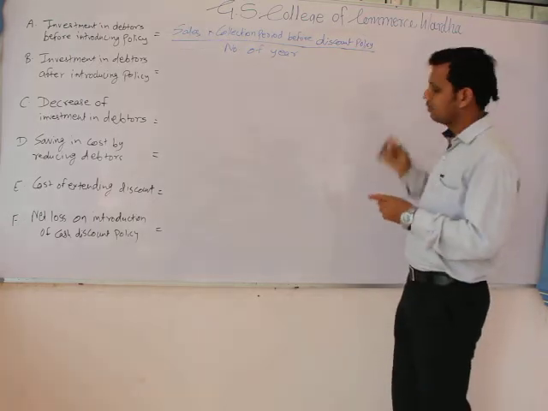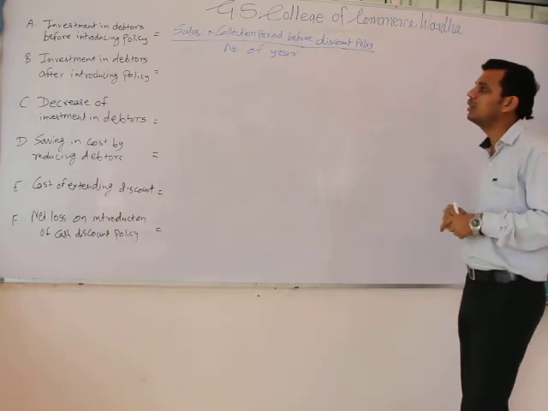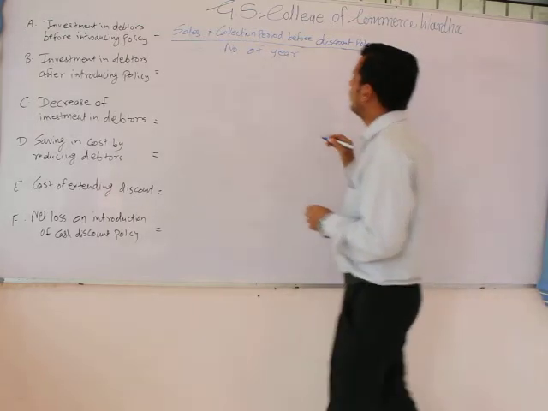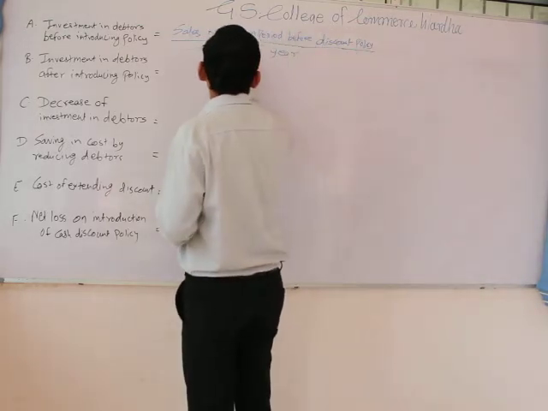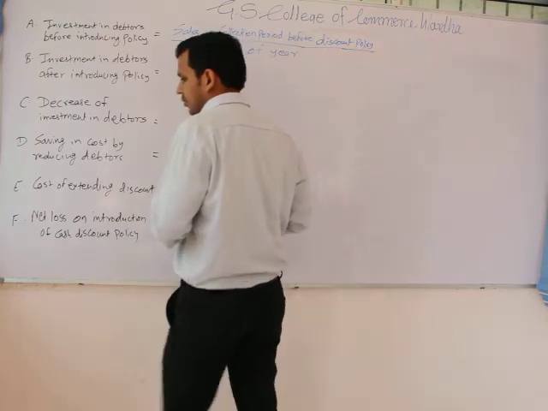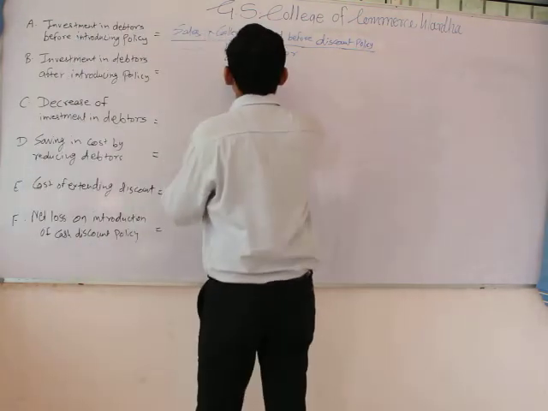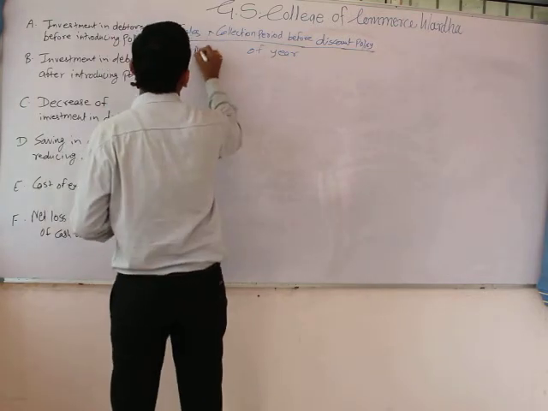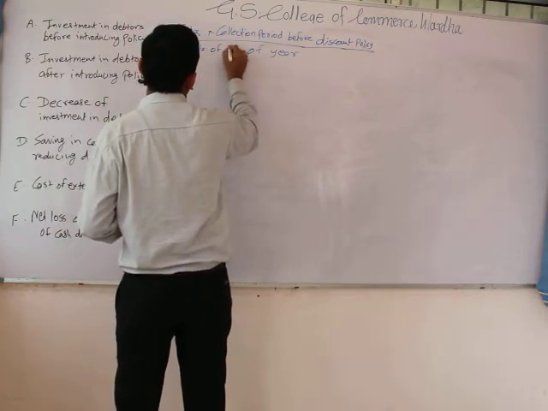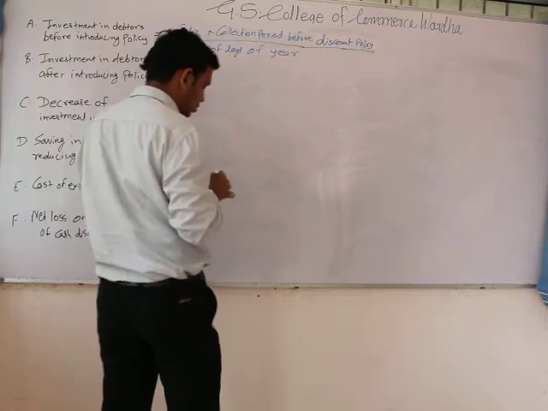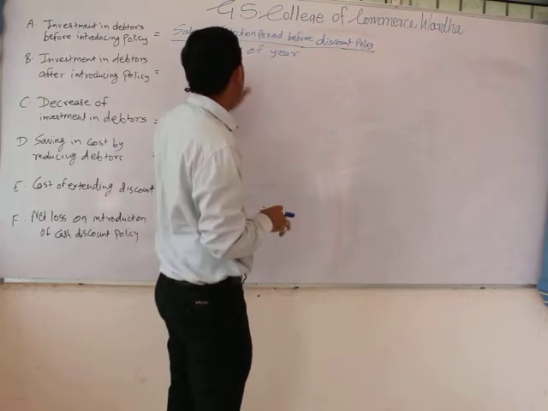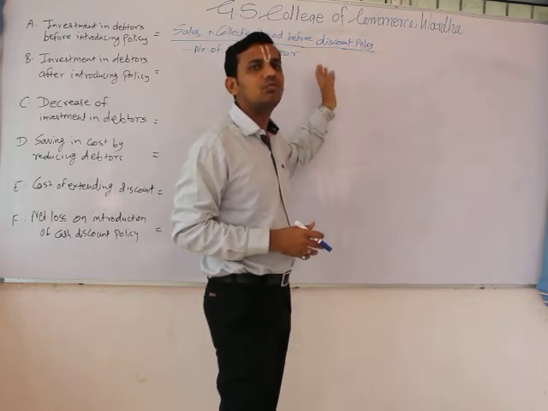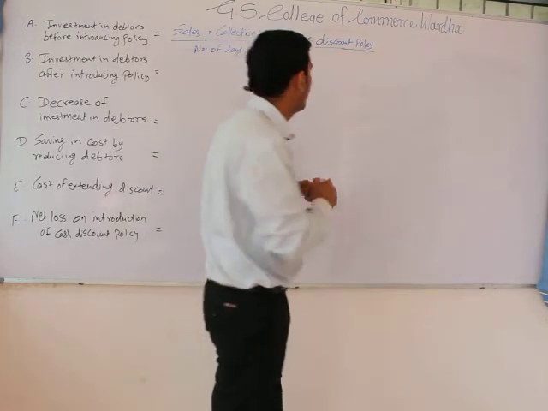So what is the formula? Sales multiplied by collection period before discount policy, divided by number of days in a year. I have written it a bit incorrectly; we have to write number of days in a year. As the question says we have 360 days, hence we have taken days. If it says there are months, then we have to take the number of months in a year, that is 12.